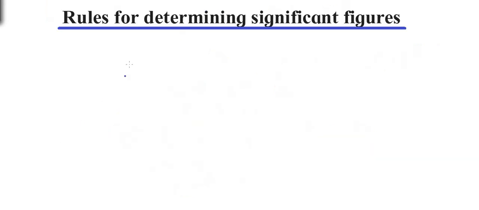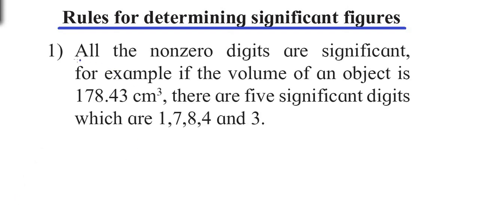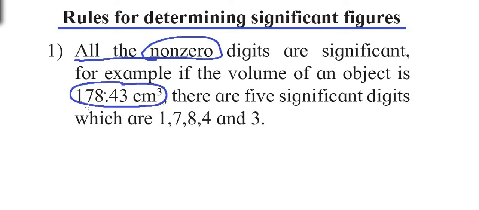Now the rules for determining significant figures for the given measurement. Rule number 1: all the non-zero digits are significant. Let us have an example. If the volume of an object is given as 178.43 centimeter cube, then these are all non-zero digits: 1, 7, 8, 4 and 3. Count the number of digits: 1, 7 second, 8 third, 4 fourth and 3 fifth. So there are 5 significant figures over here.